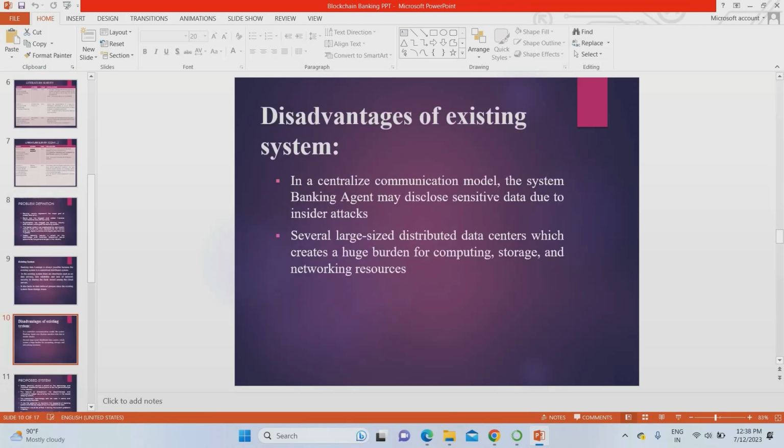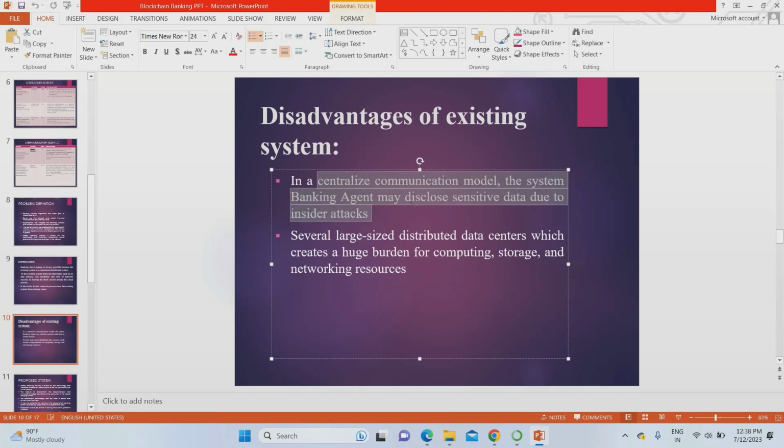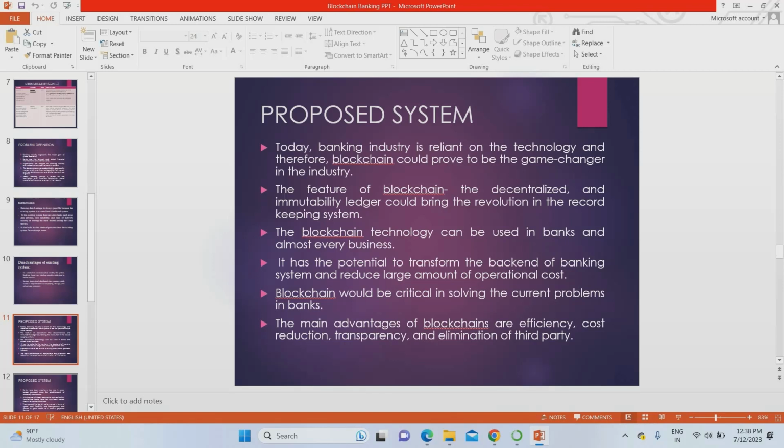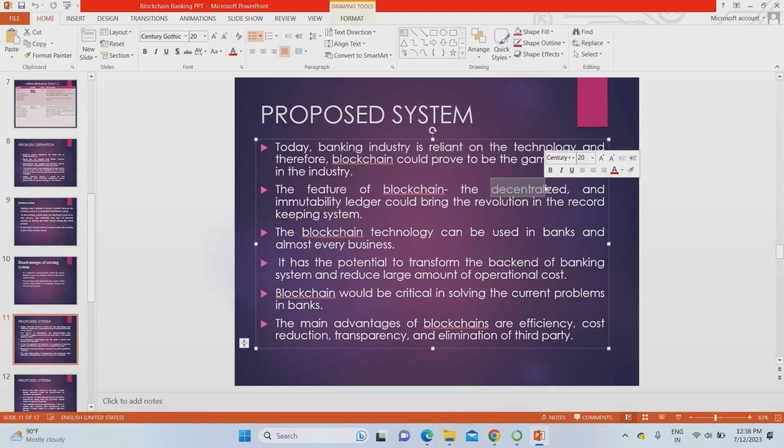As I mentioned earlier, a centralized system is prone to data leakage, and centralized storage needs a large amount of storage for all this data. That is the major problem. So to overcome those issues, we are going for an online banking system with blockchain, which is also decentralized.